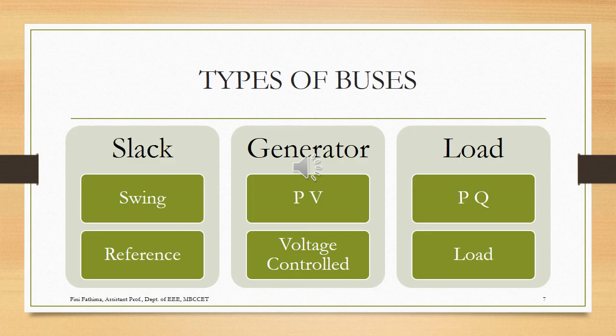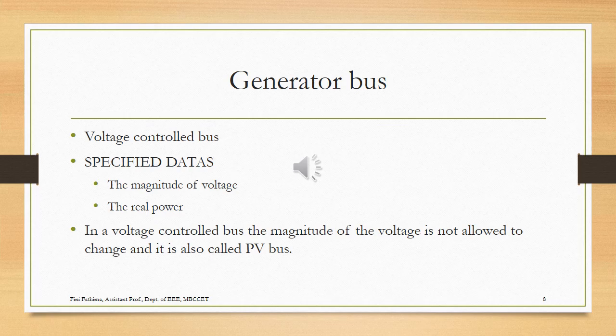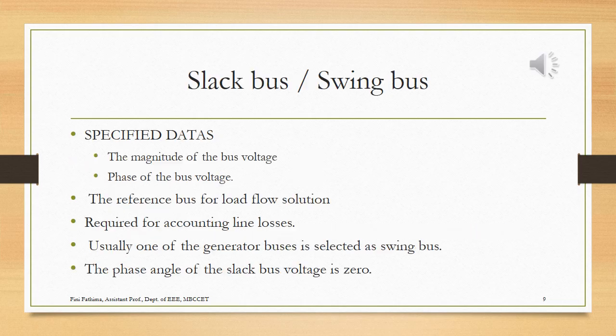First we are going on to our generator bus. It is called a generator bus, and the specified data are the magnitude of the voltage and the real power. Since the magnitude V and the real power P are given, we call that bus a PV bus. And since the voltage is given and we are not allowed to change the voltage value, we call this bus also a voltage controlled bus.